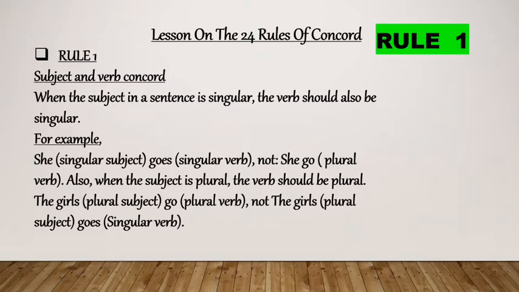Also, when the subject is plural, the verb should also be plural. For example, the girls go. The girls is a plural subject because it's not about one girl, it's about many girls. Okay, more than one. So, a plural subject goes with a plural verb. So, the plural verb is go, not the girls goes. Alright, so this is the first rule: subject and verb concord.